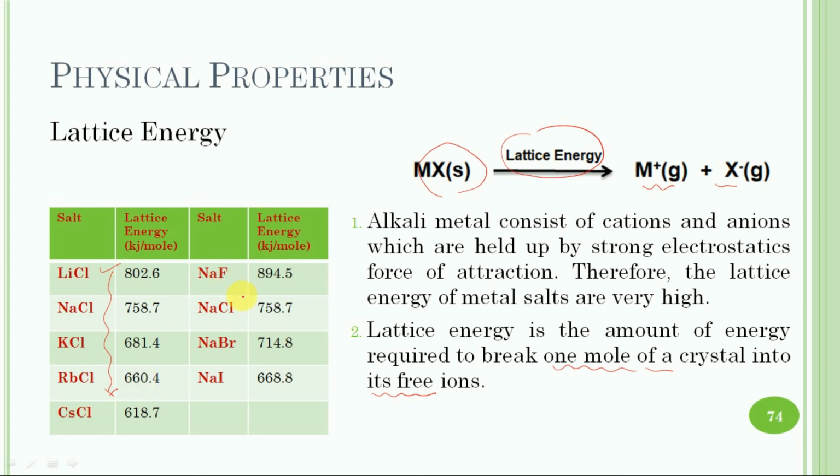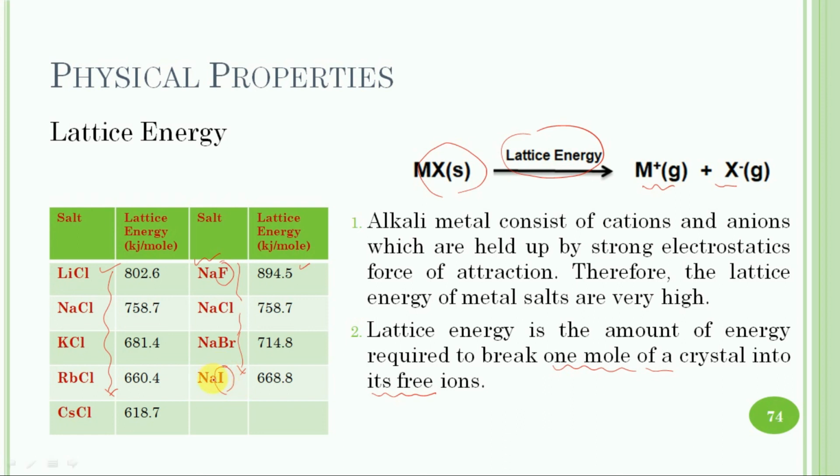Similarly, in this case we have the same cation, sodium, and only a variation in the anion. A similar decrease in value is also observed when we move down the halogen series, as the size of the halogen increases. In the case of sodium fluoride, the attraction is the maximum due to the small size of fluoride, and it has the maximum lattice energy, while in sodium iodide the size of iodide is the maximum.